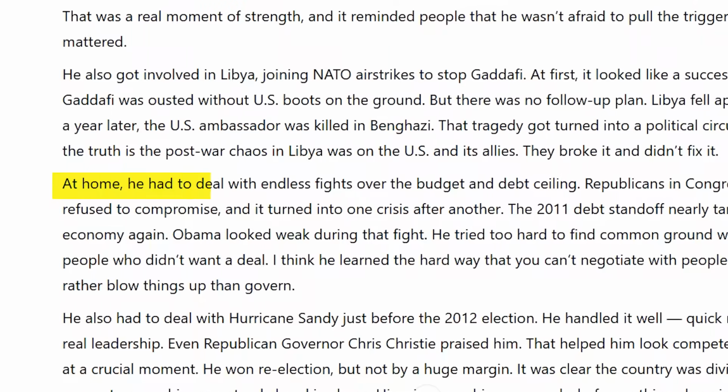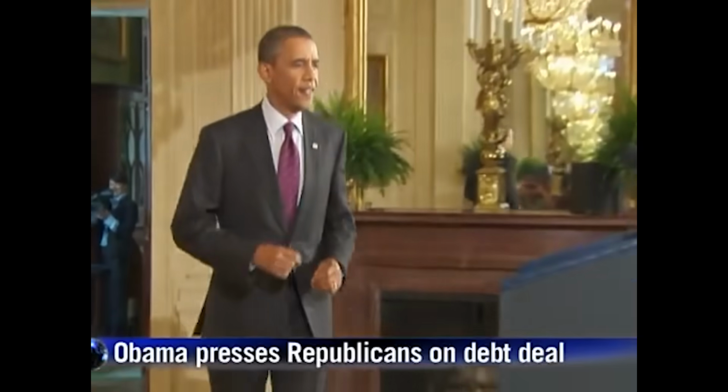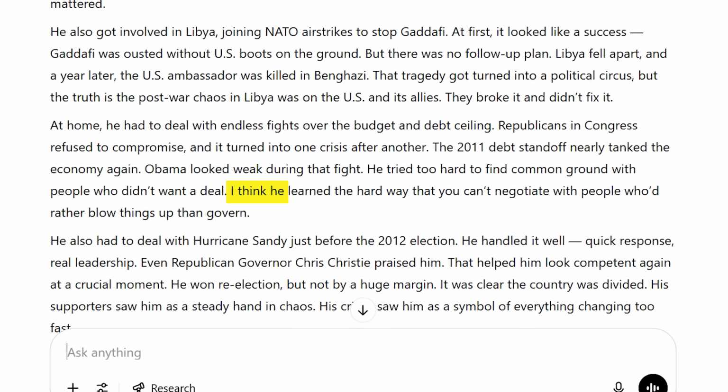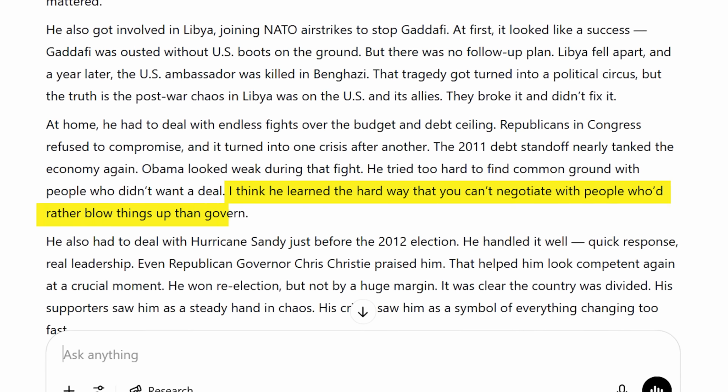At home, he had to deal with endless fights over the budget and debt ceiling. Republicans in Congress refused to compromise, and it turned into one crisis after another. The 2011 debt standoff nearly tanked the economy again. Obama looked weak during that fight. He tried too hard to find common ground with people who didn't want a deal. I think he learned the hard way that you can't negotiate with people who'd rather blow things up than govern.